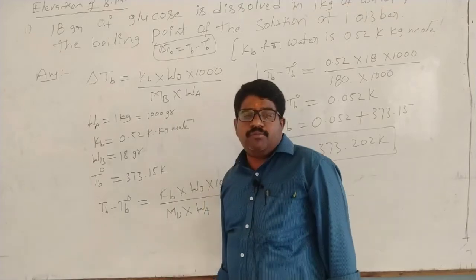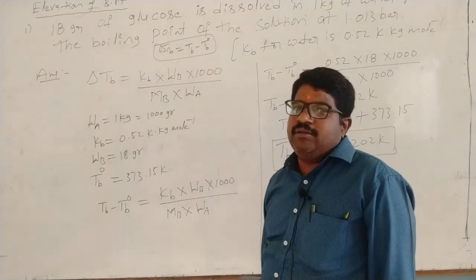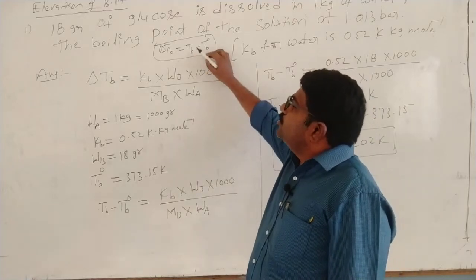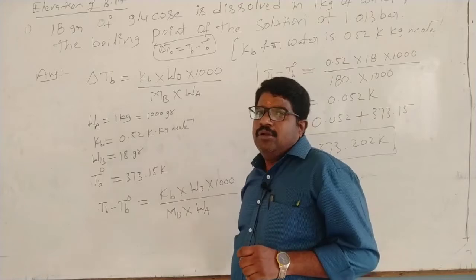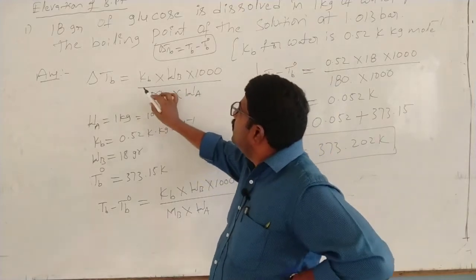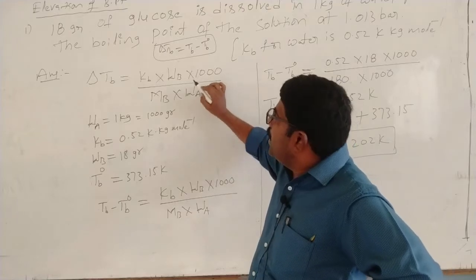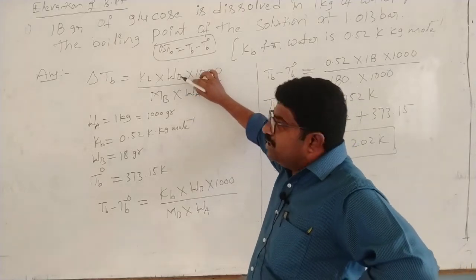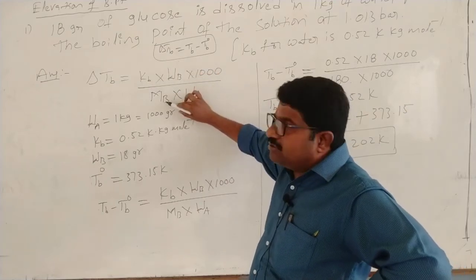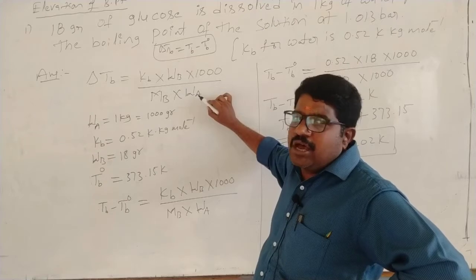Elevation of boiling point means the boiling point difference between solution and solvent. The delta Tb formula is Kb into Wb into 1000 by Mb into Wa, where Wb is the weight of solute, Mb is the molecular weight of solute, and Wa is the weight of solvent.